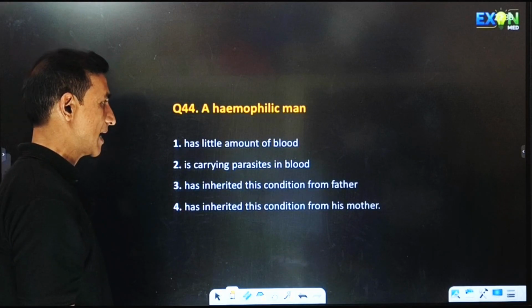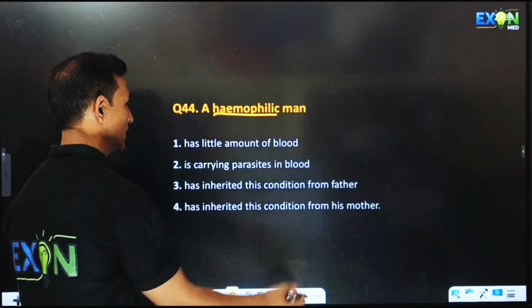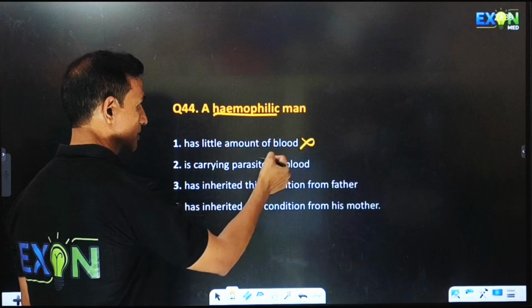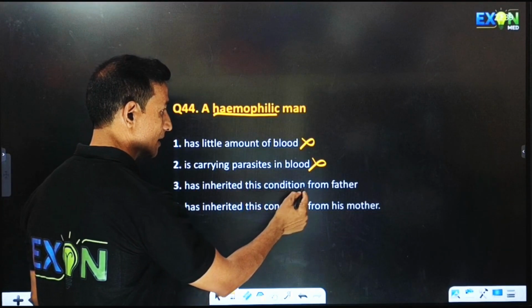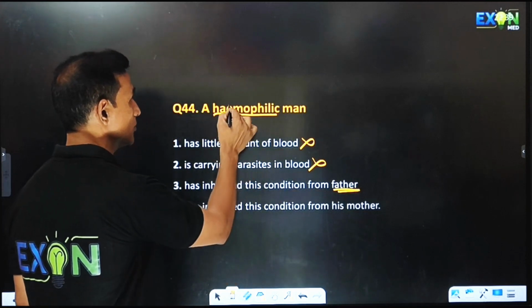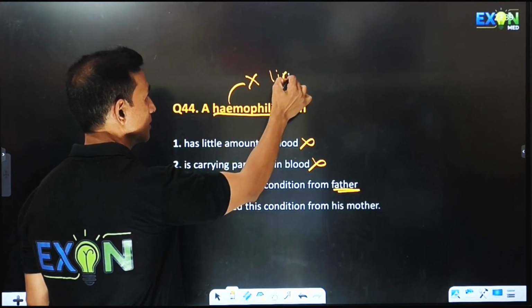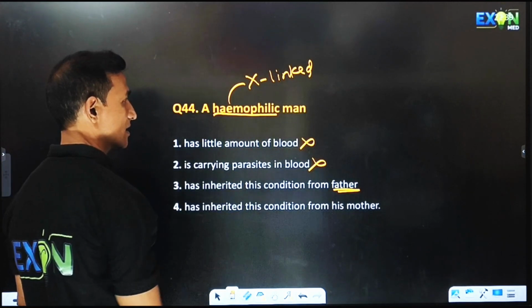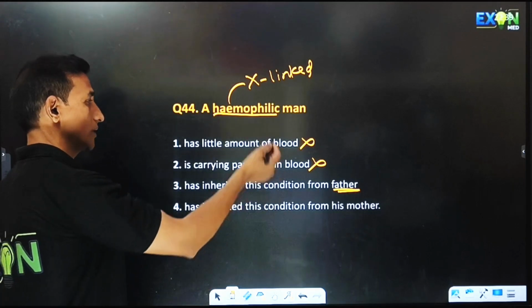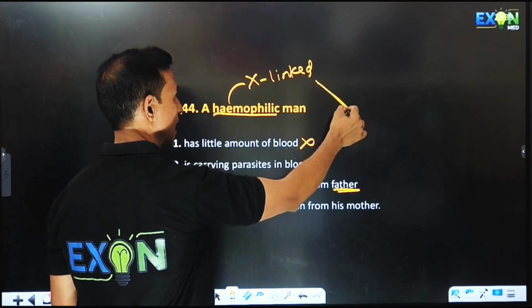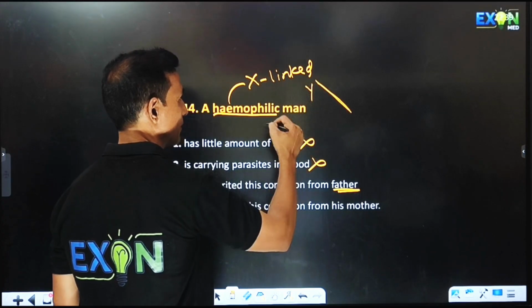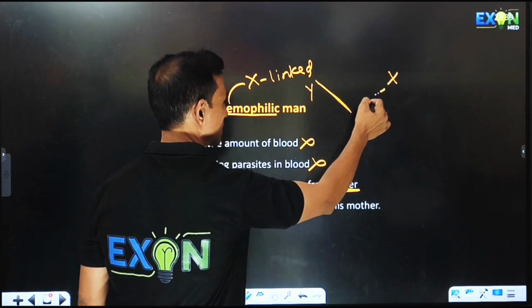A hemophilic man already is having hemophilia, has little amount of blood. This is wrong. Is carrying parasite. Wrong. Has inherited this condition from father. Actually, hemophilia is an X-linked disorder. If a male child is born, Y will come from the father and X will come from the mother.